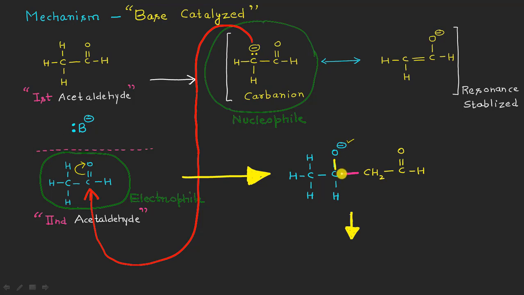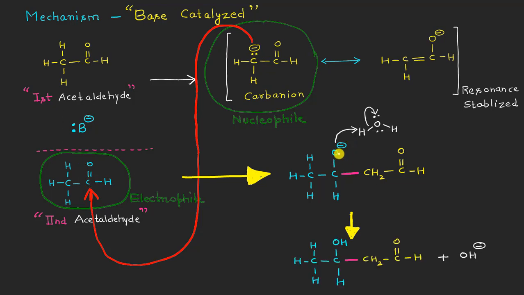In doing so, it will also result in the formation of a new bond between this carbon atom and this carbon atom of the second acetaldehyde molecule, which you can see here, right? So the next step is that the oxygen negative will now be abstracting a proton